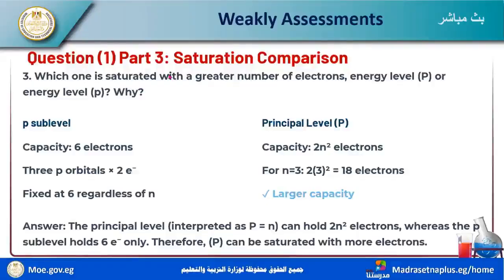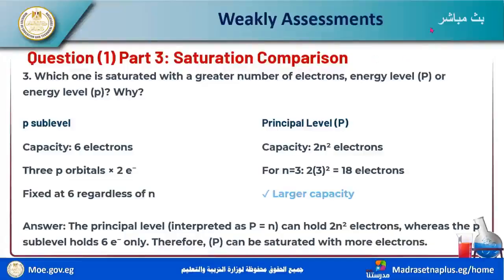The capacity is 6 electrons here. This is the capacity of the sublevel, but the capacity of the energy levels may be 2n squared. The p sublevel is fixed at 6 regardless of n.